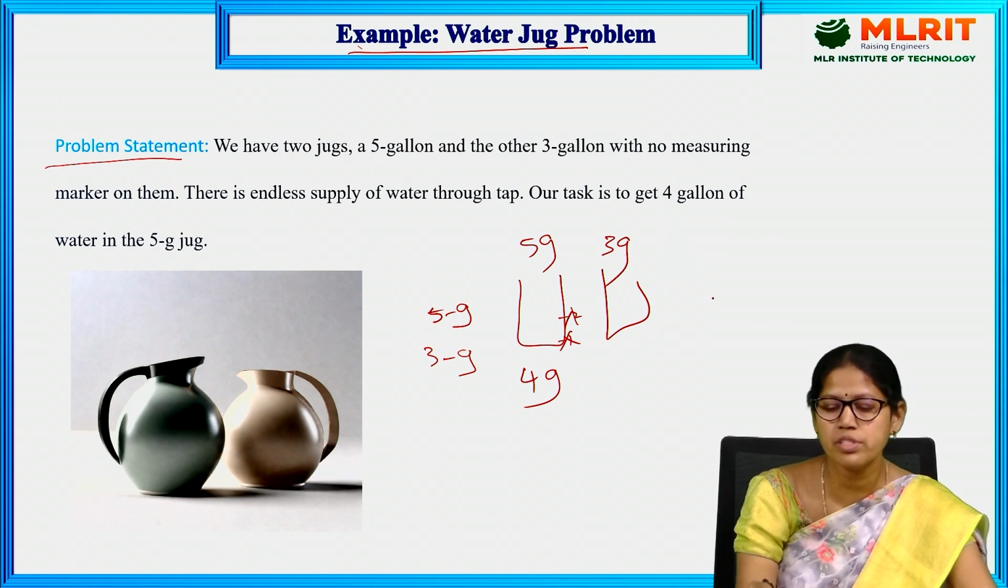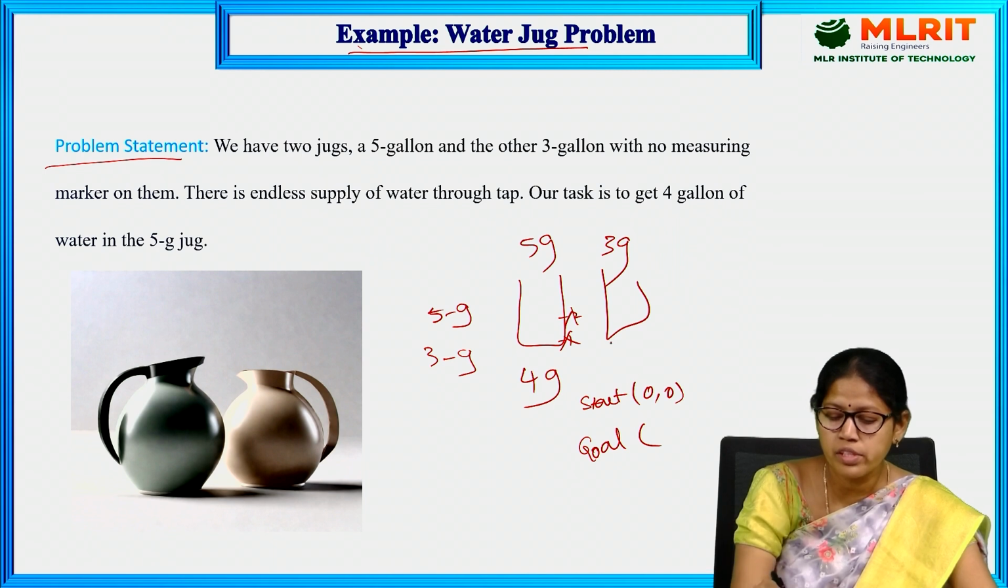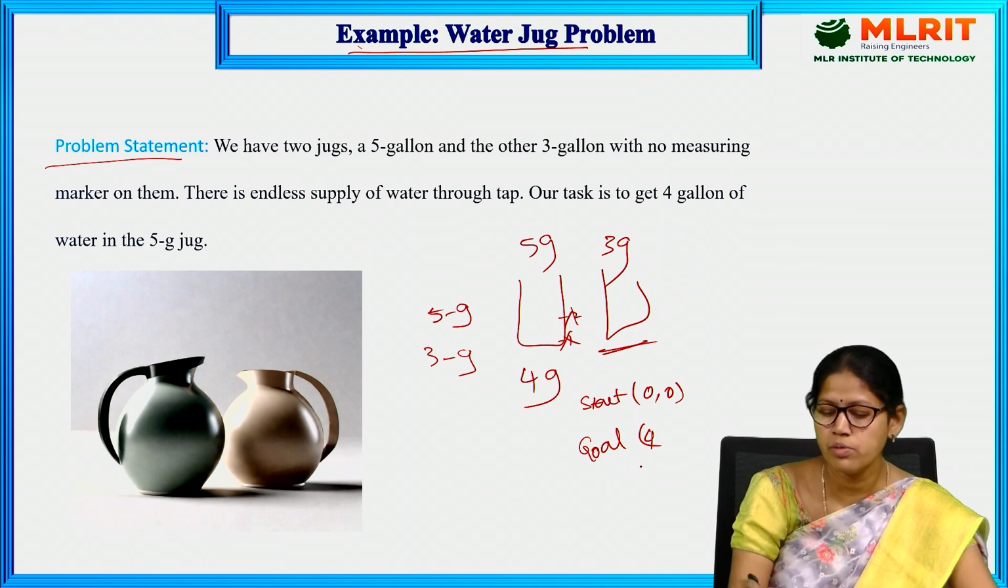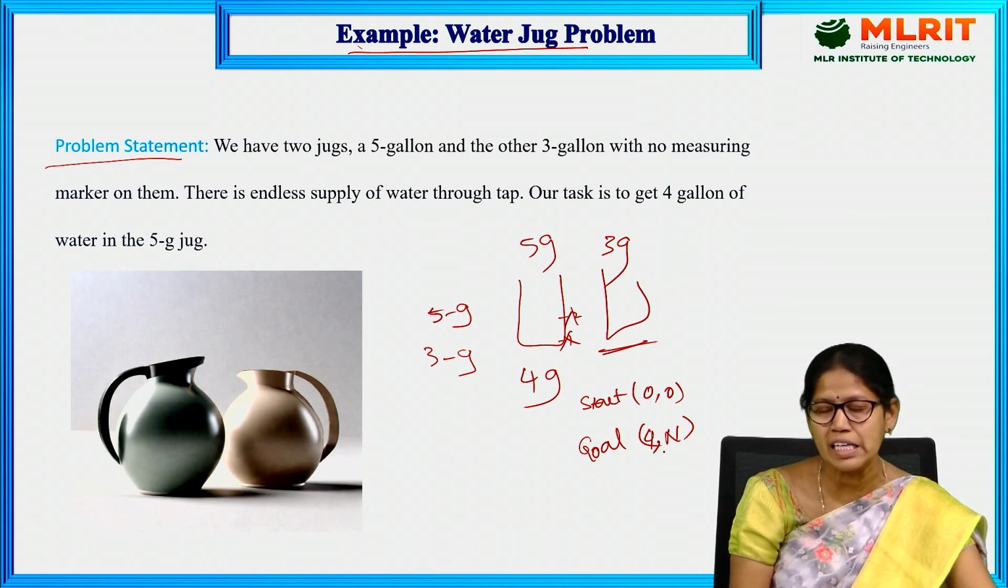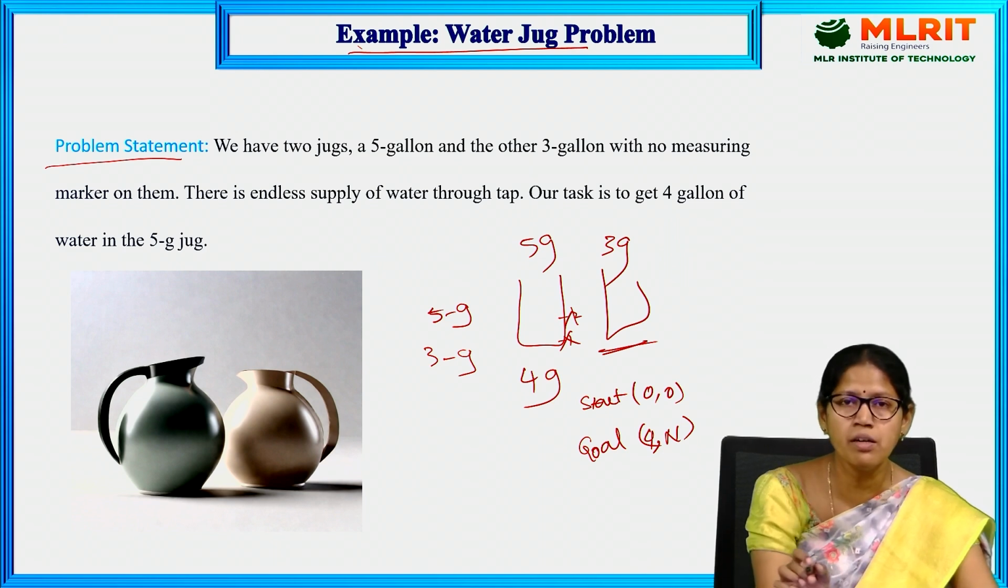Initially, these two jugs are empty, so the start state is 0, 0. What is the goal state? There is no recommendation for the 3G jug. But in the 5G jug, it definitely should be 4G of water, and the 3G jug can be empty or can have some water. There is no description about the 3G jug. That is the problem statement.